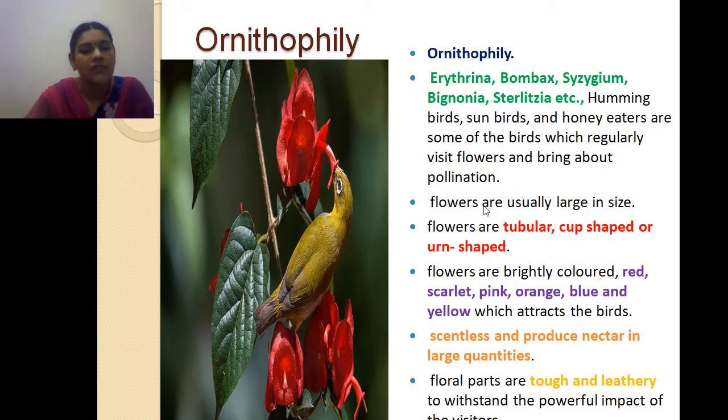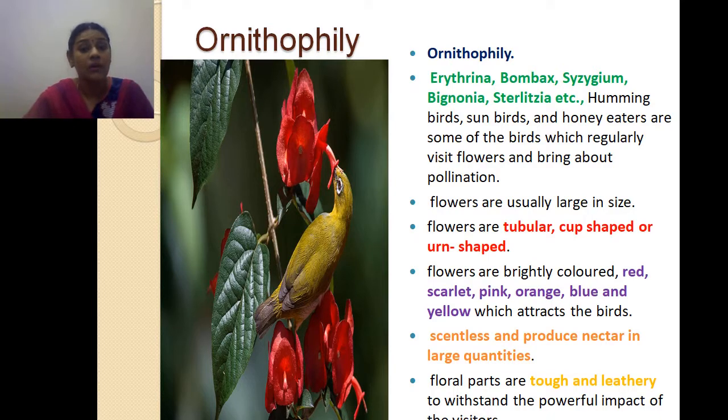Okay, so the flowers, as I told you, are large, tubular and cup shaped, and the colors which attract the birds are mainly red, scarlet, pink, orange, blue, yellow. These are the colors of the flowers that usually attract the birds to cause the pollination. And these flowers do not produce any scent or nectar. The floral parts like calyx and corolla will be tough and leathery to withstand the powerful impact of the visitors.